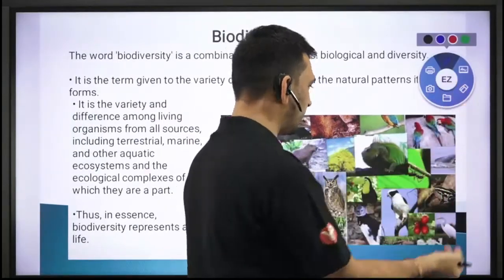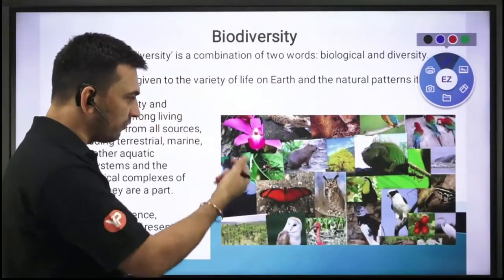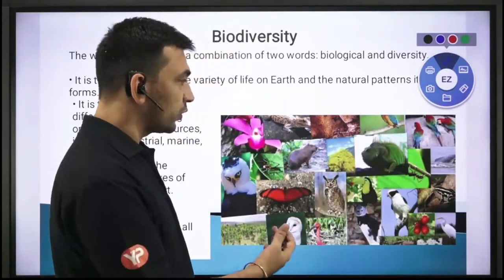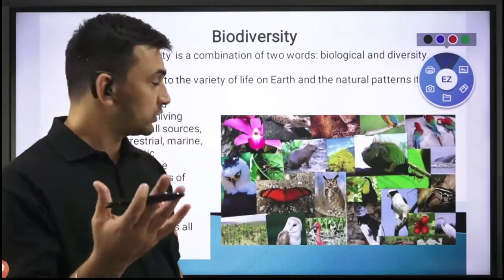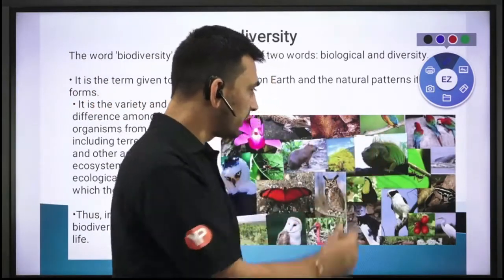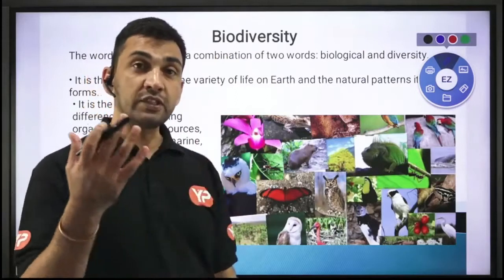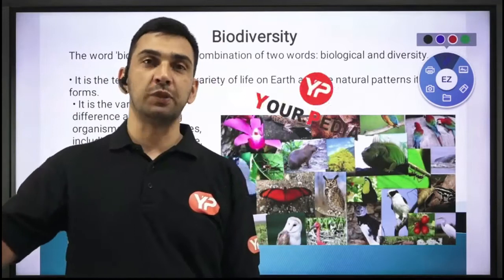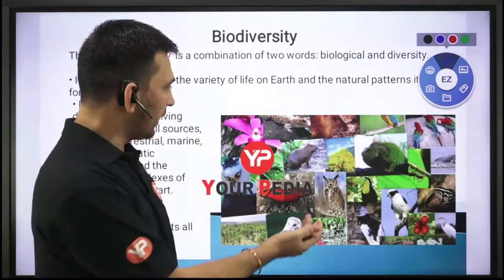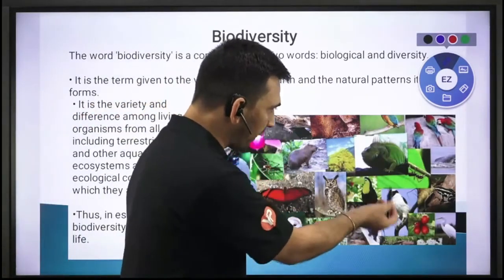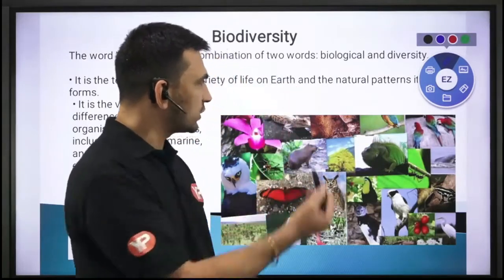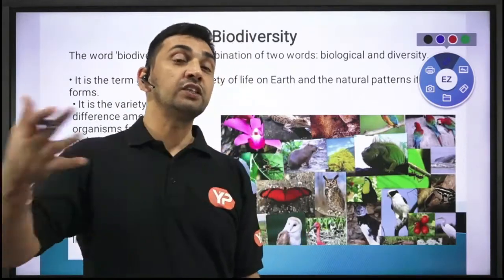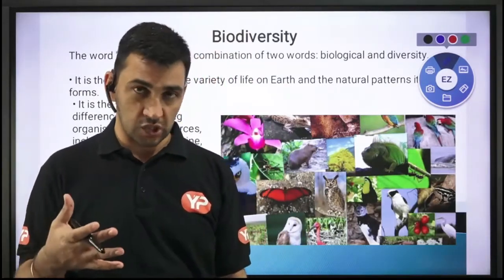Like, इस पिक्चर में अगर बात करें हम, you have different kinds of plants, you have different kinds of animals and all that. तो ये क्या है? This is a variety, right? Different kinds of species that you can have. Here you could have a parrot as a species, a cat as a species, a snake as a species. So these are different kinds of species. So हम बोल सकते हैं this is the biodiversity that is existing over there.